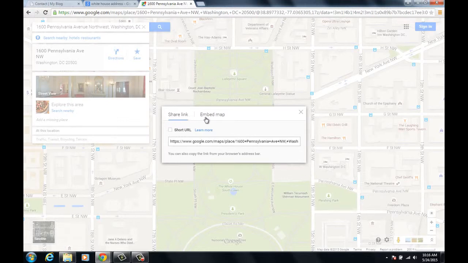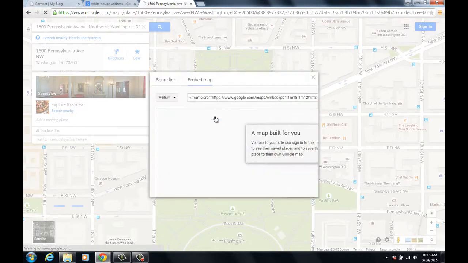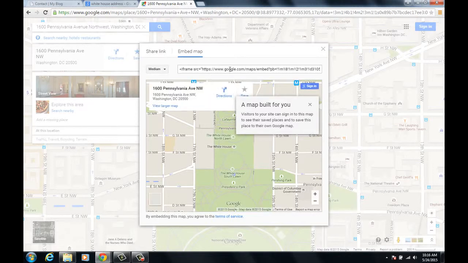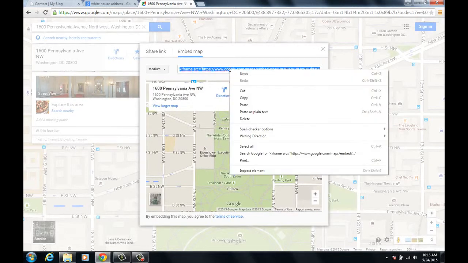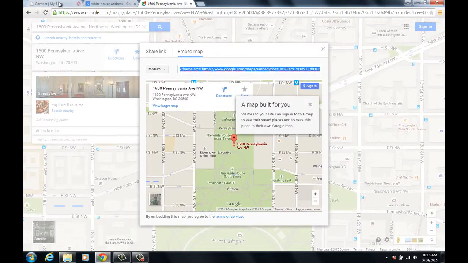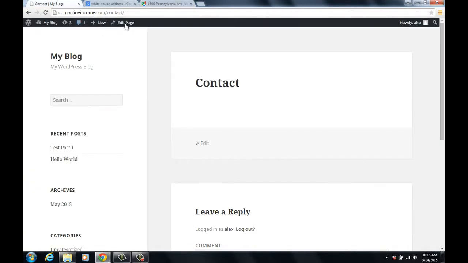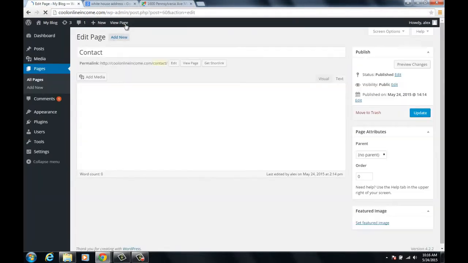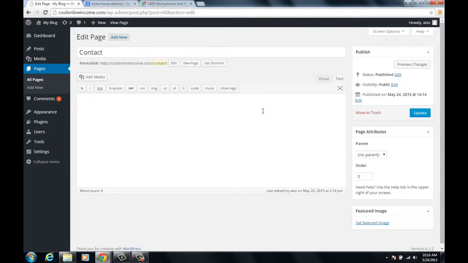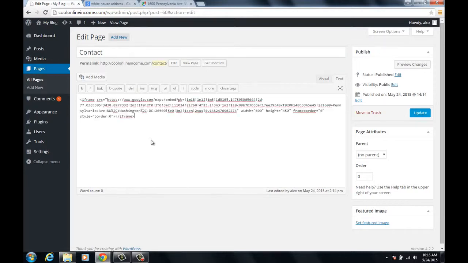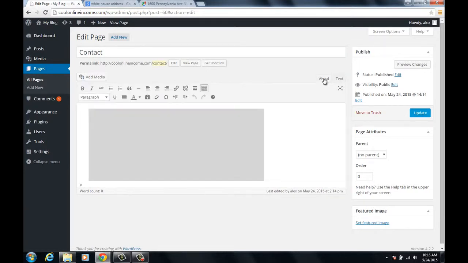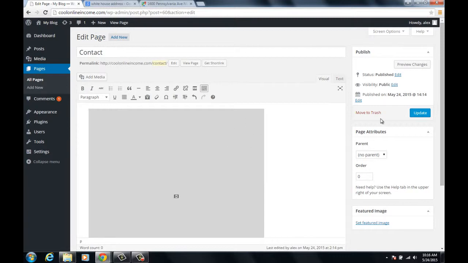Now here I'm going to click on the embed map, and just like in your YouTube video, we have a piece of code that you can simply copy. I'm going to come down here, click on the edit page, and just like when we wanted to embed a YouTube video, make sure it's on the text, not visual. Right click, paste. If we click on visual, you'll have the box that's been created for the map.